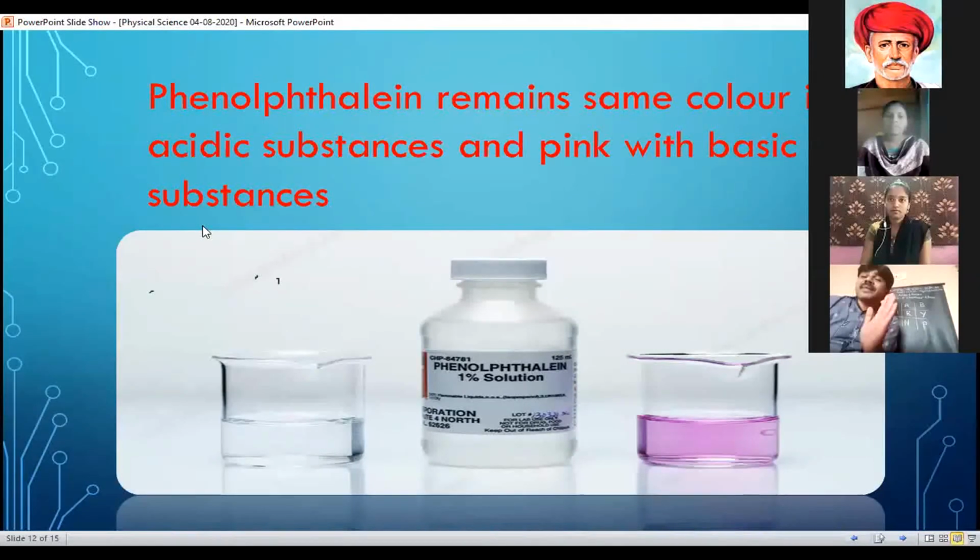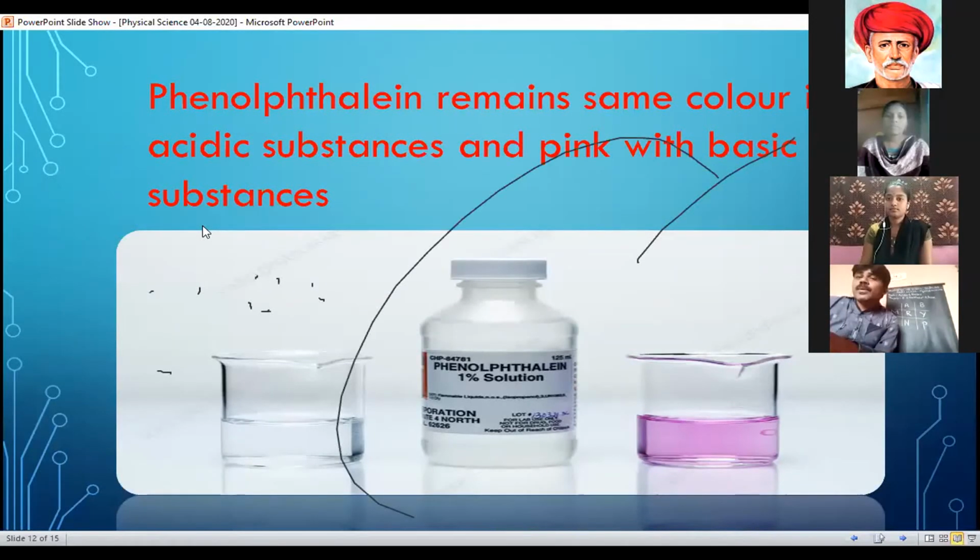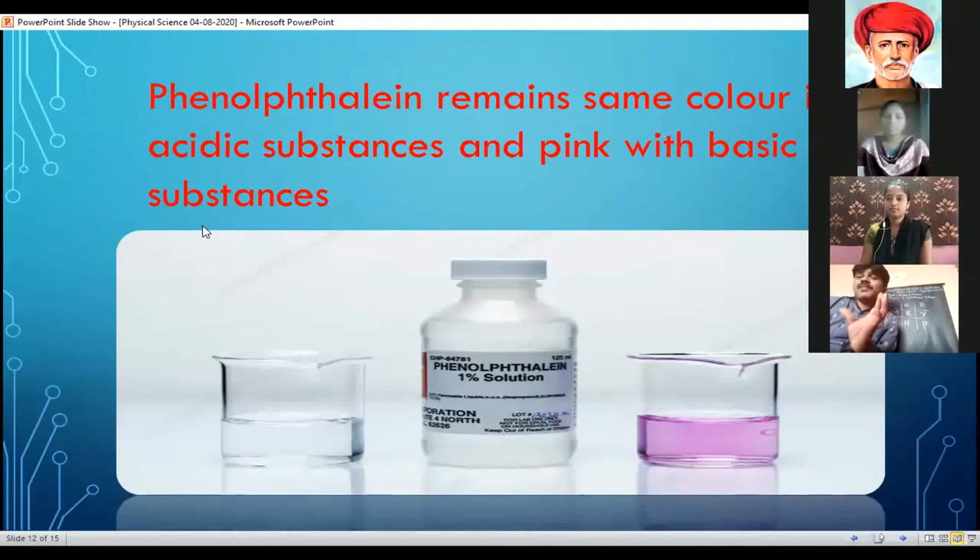If you add a few drops of phenolphthalein into a basic solution, observe the second beaker. It turns into pink color. So what do you observe in this activity? Phenolphthalein remains the same color in the acidic substance and turns pink with basic substance.